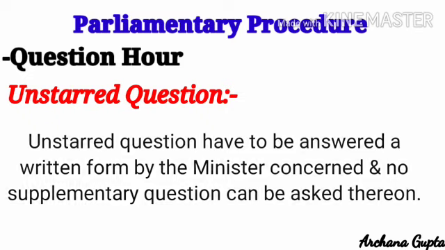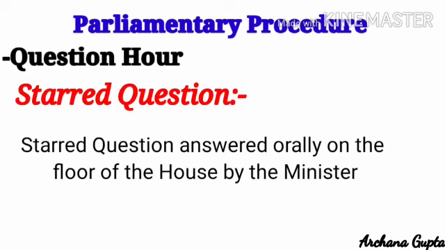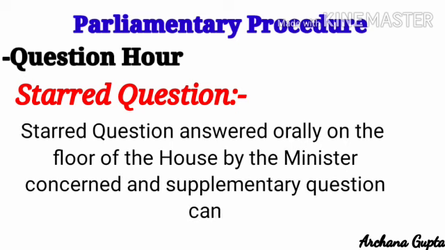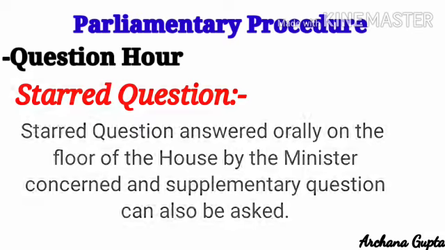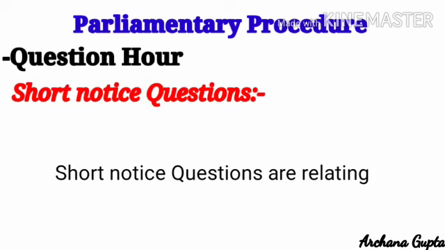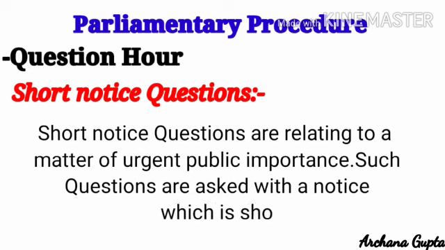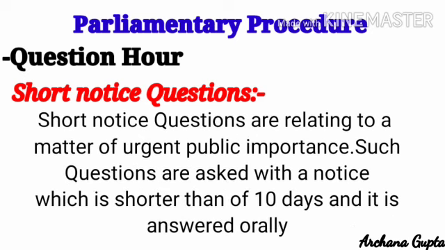On the other hand, starred questions are answered orally on the floor of the House by the ministers concerned, and supplementary questions can also be asked as the main question is immediately answered. Now look at the short notice questions. Short notice questions relate to a matter of urgent public importance. Such questions are asked with a notice shorter than 10 days, and they are answered orally.